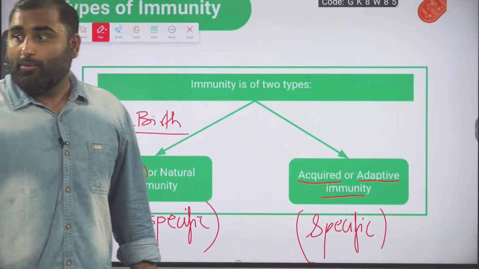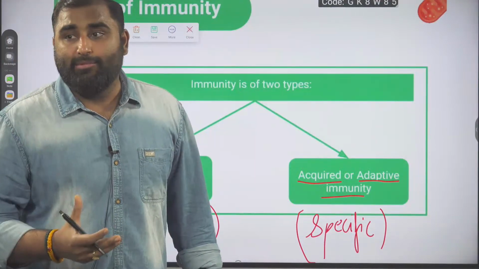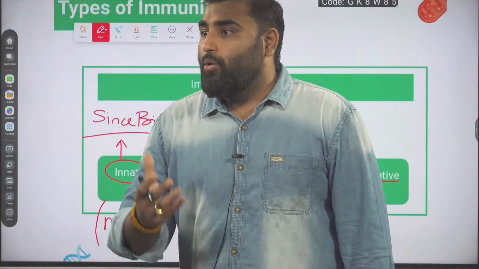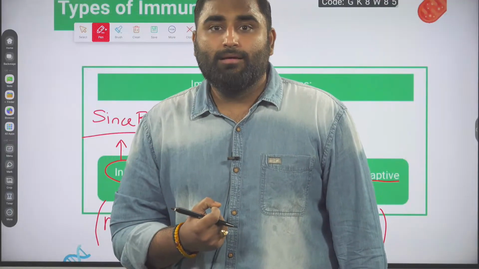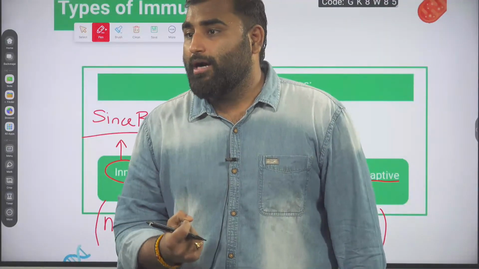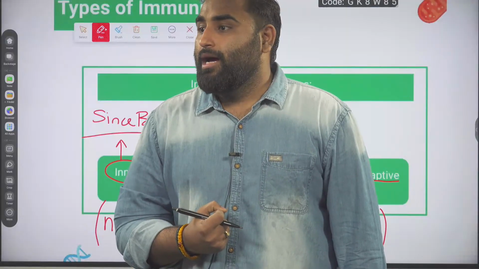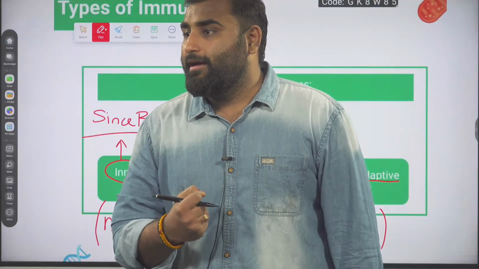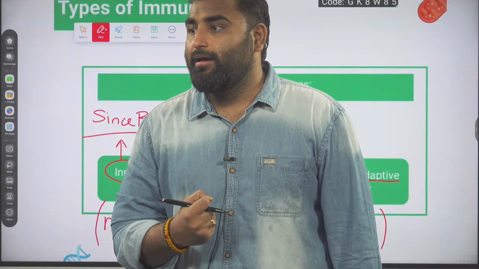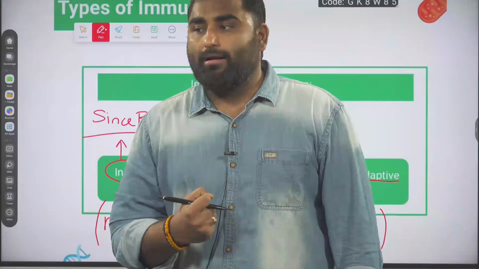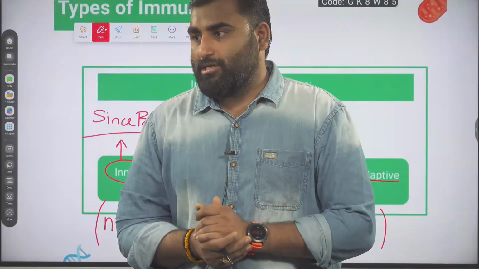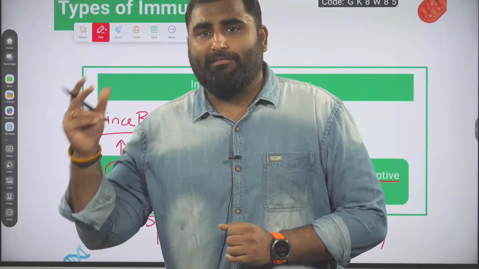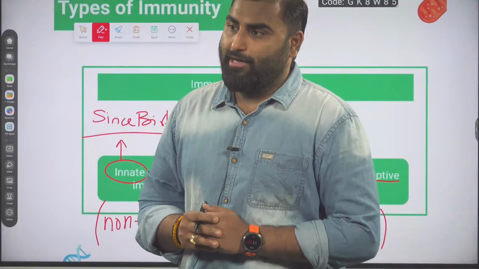Now tell me, guys, very quickly, what is innate immunity providing you? How many barriers are there in innate immunity? Quickly. How many barriers? Yes, very good. 4 barriers. Tell me the barrier which prevents the entry of foreign body in the body.